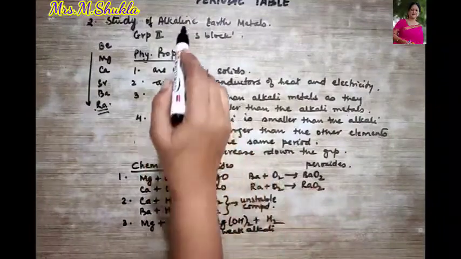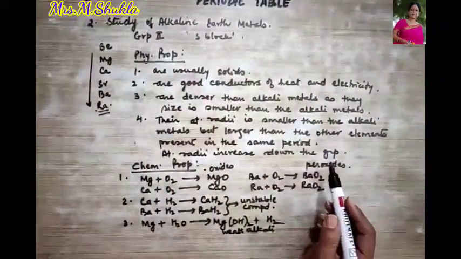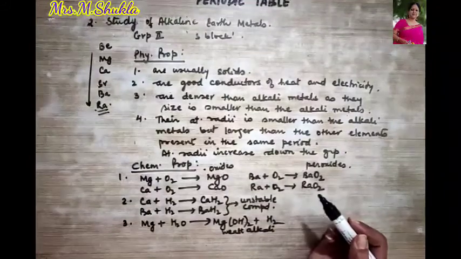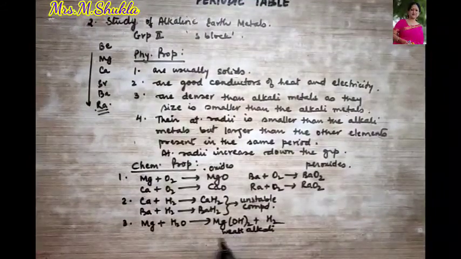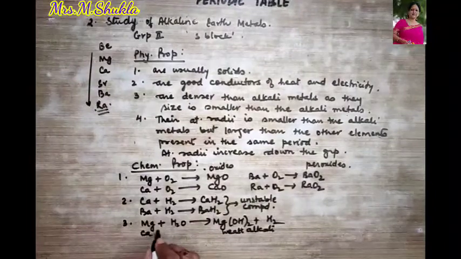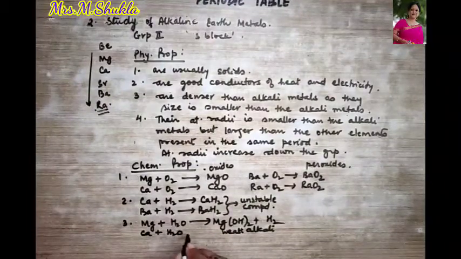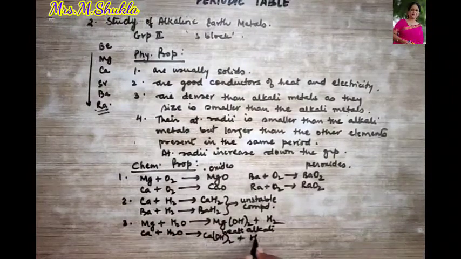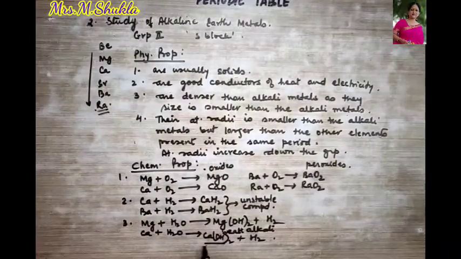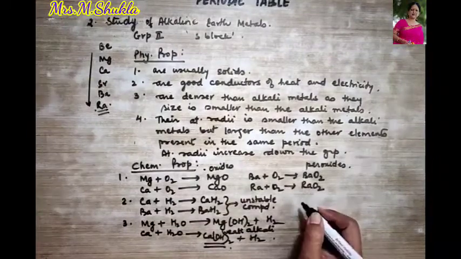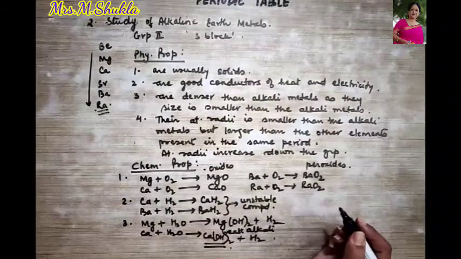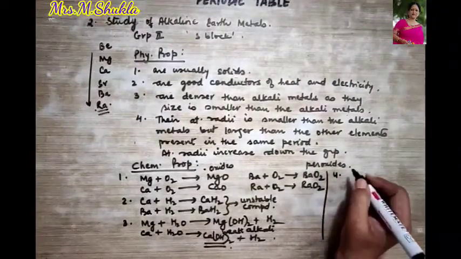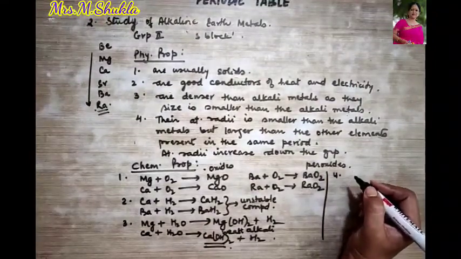The alkali metals form strong alkalis like KOH, NaOH, they are strong alkalis. And here calcium can also combine with water, and what is it going to form? Calcium hydroxide plus hydrogen gas will be given out. This is also a weak alkali, right? Then they can also combine with halogens.